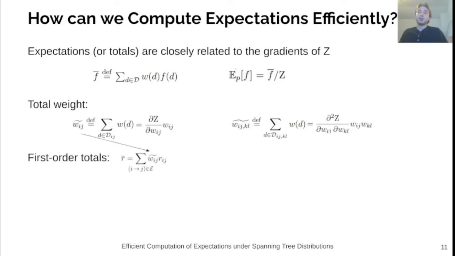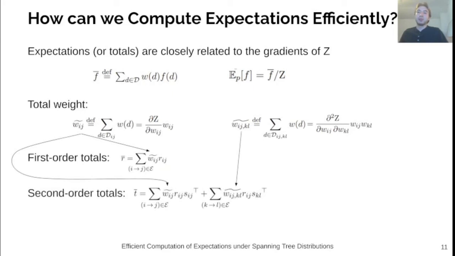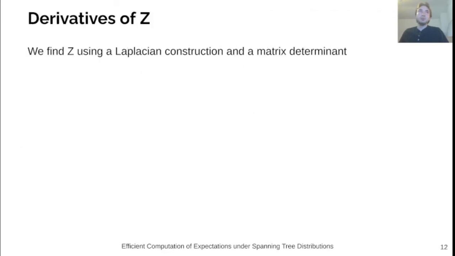First-order totals are then given by the following sum, and second-order totals are given by this sum. The proofs of correctness for these equations can be found in our paper.